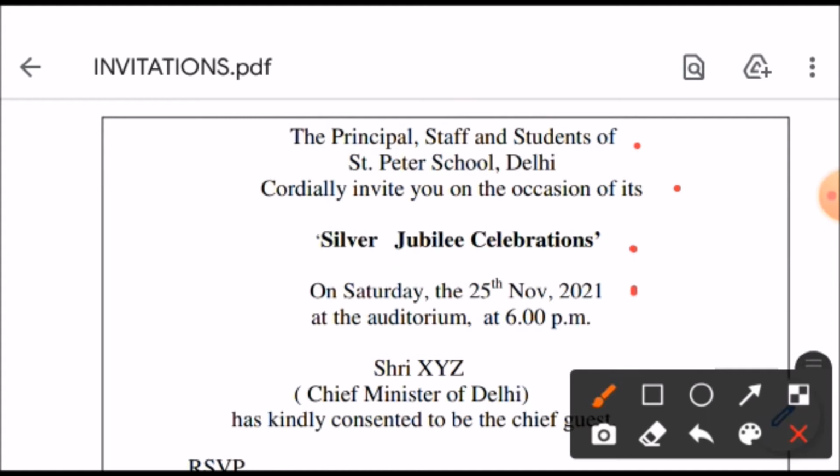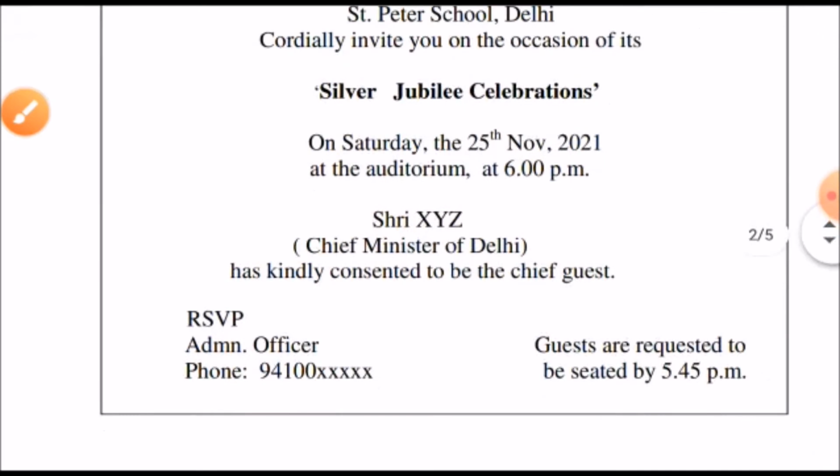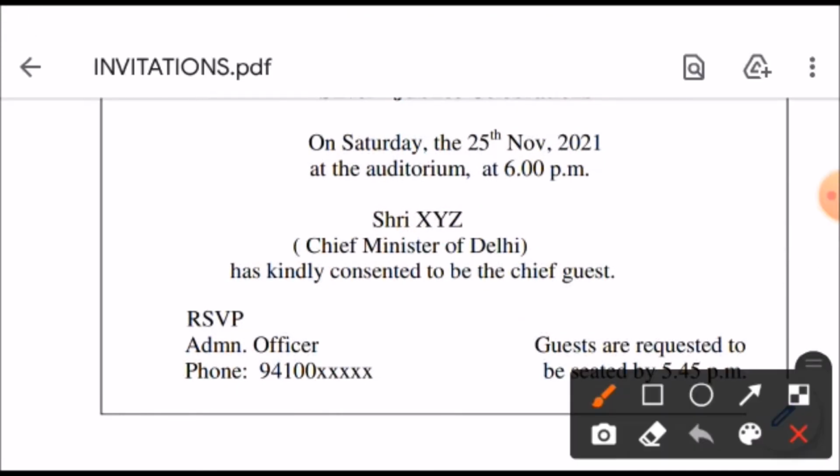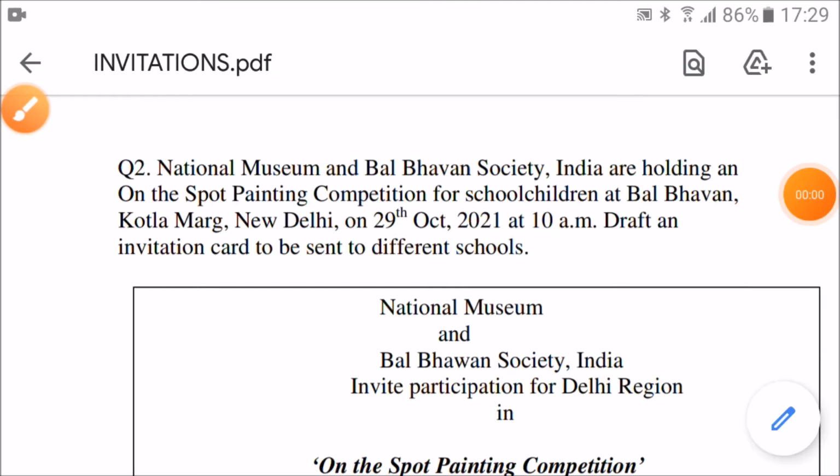Then day and date, then venue and time. After that, if a chief guest is there, you have to mention his designation, RSVP, and you have to make a request to the guest. Let us understand it with the help of another example.